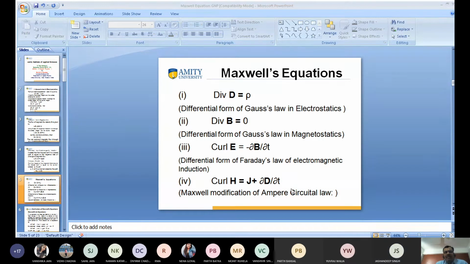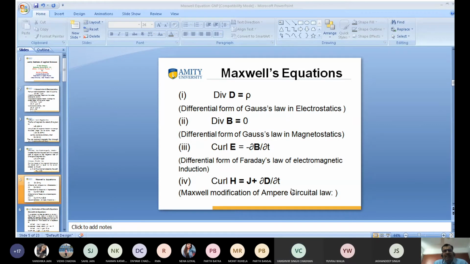What is the second equation? Divergence of B is equal to 0. I'm asking someone else: do you get my voice? What is the second equation? Divergence of B equal to 0. Very good, very good, very good.